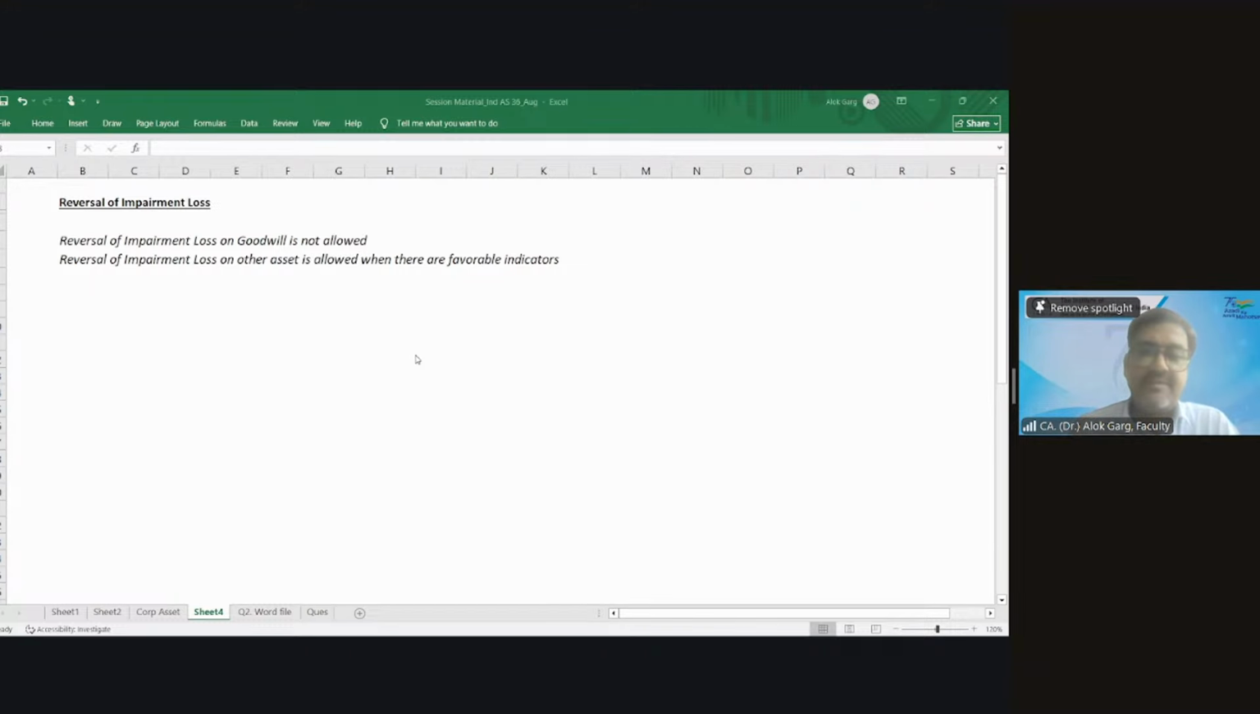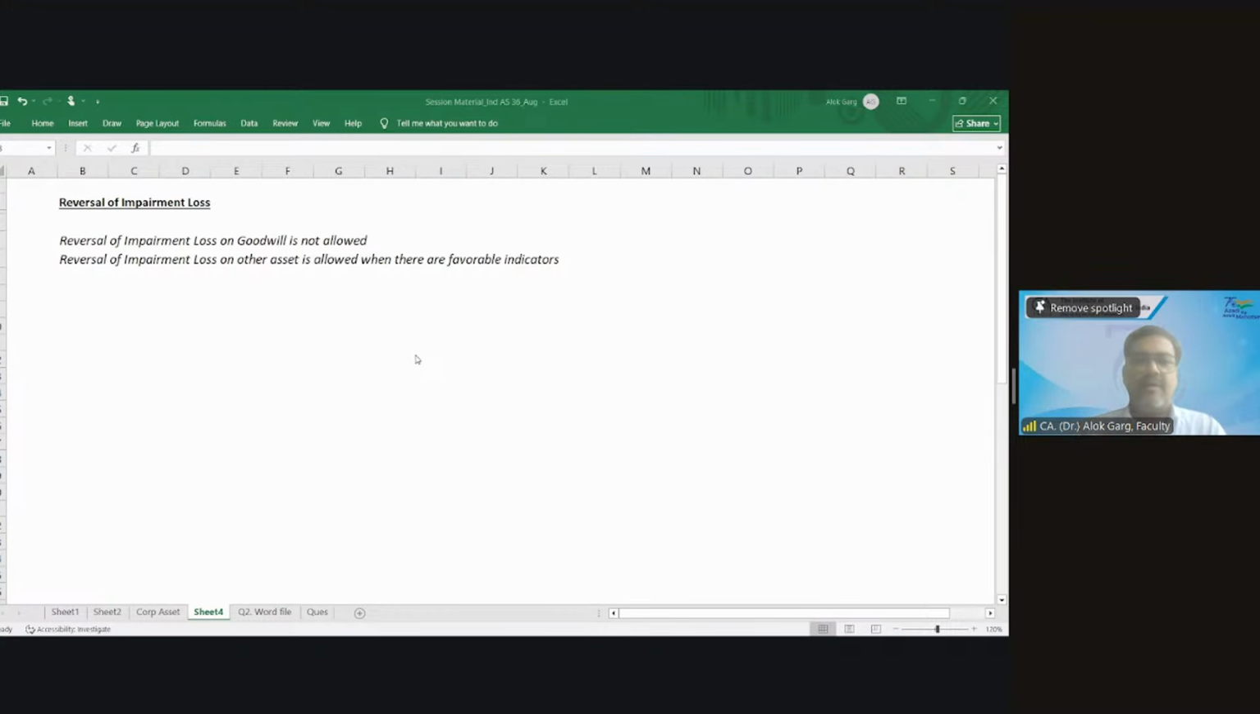So friends, now let me explain the concept of reversal of impairment loss. As we discussed, the reversal of impairment loss should not be more than what the revised carrying value would have been. Forget about all those things. Let's discuss the quantum of reversal of impairment loss with the help of an example.